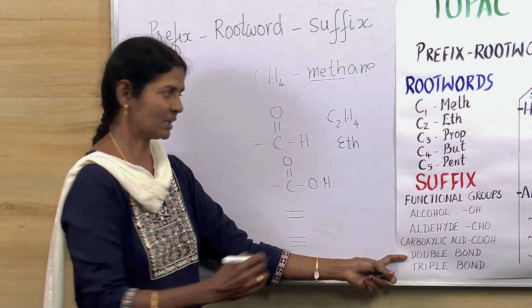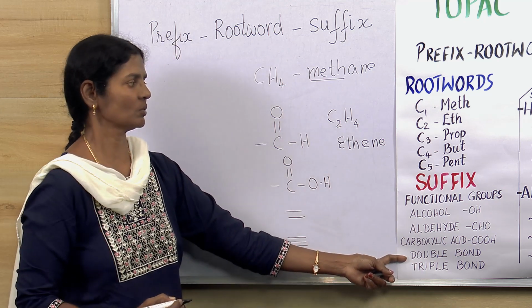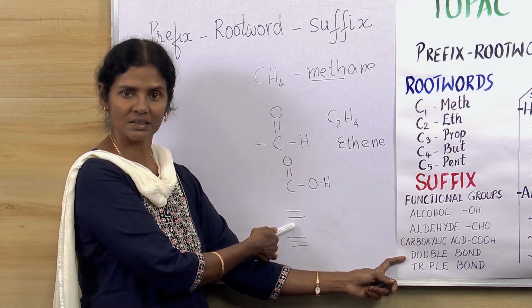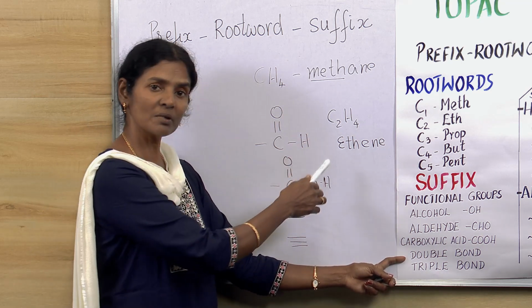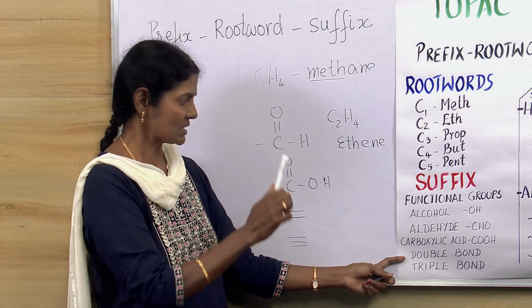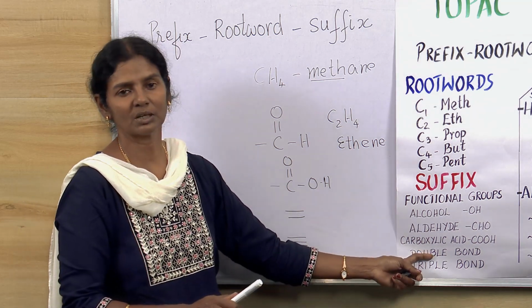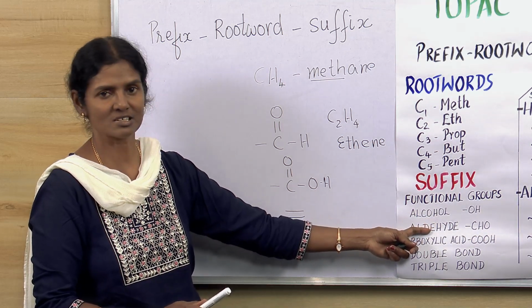And there is a double bond, so ENE. Because there is a double bond, we write ENE, and because it has 2 carbon atoms, we start with eth. Okay, so that is ethene. So that's about the double bond and the triple bond. So these are about the functional groups.